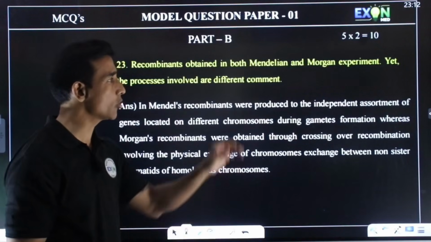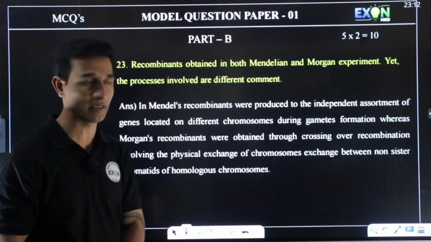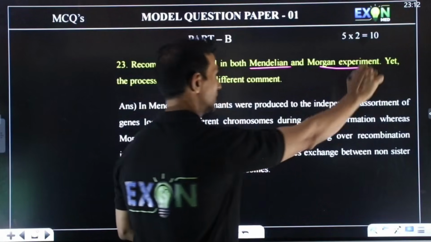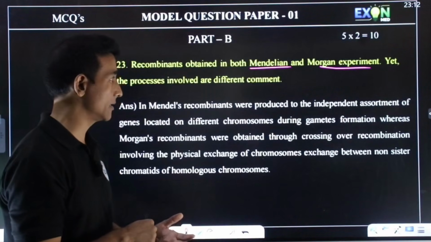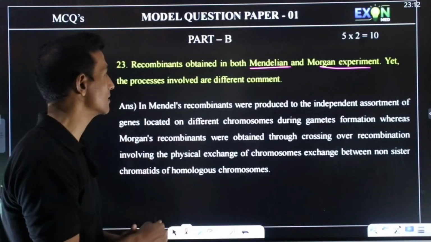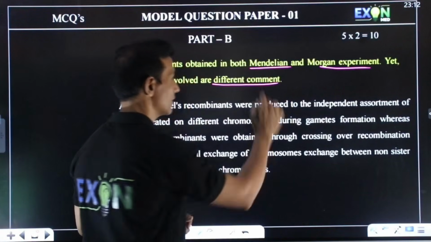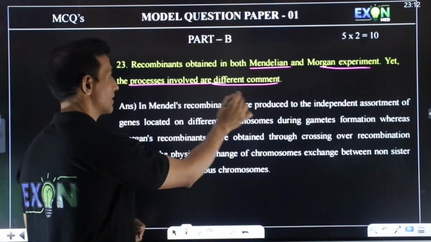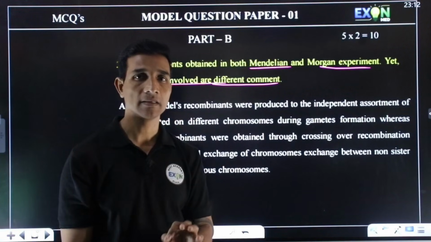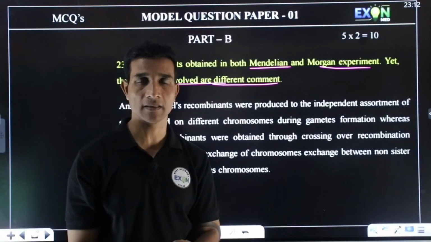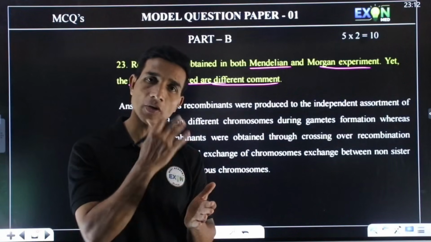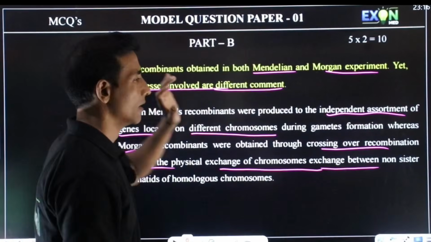Recombinants obtained in both Mendel's and Morgan's experiments. Mendel also did the experiment and Morgan also did the experiment. Both are recombinants, but yet there is something different in that. The process is different. Then what is that? See, Mendel selected 7 contrasting characters, but luckily these characters were all present on different chromosomes.